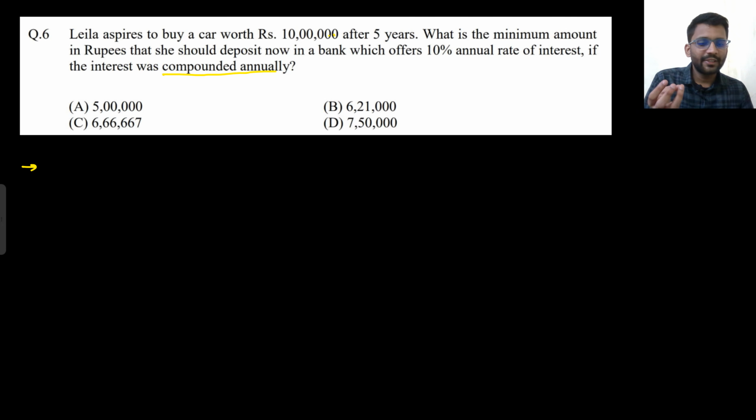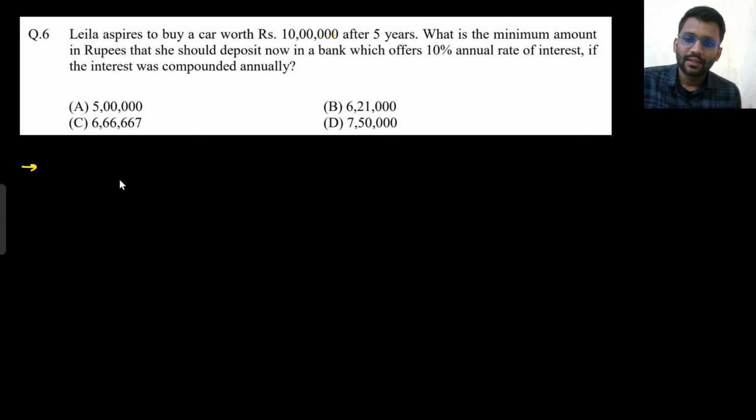Now if the problem is based on population, they will not write whether the interest is compounded or simple. If the problem is based on population, the growth will always be compounded. Are you getting my point? In case of population questions, you will always calculate compounded growth.